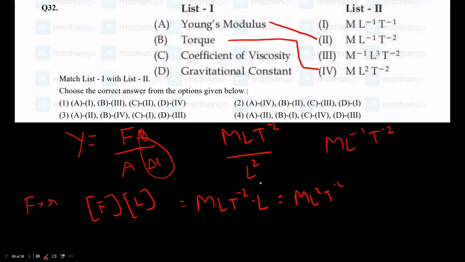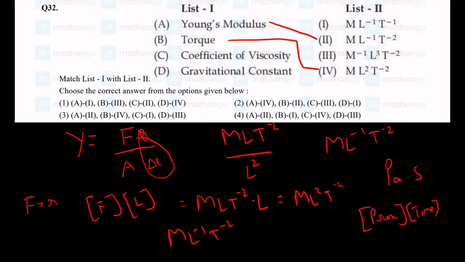Coefficient of viscosity. What is the unit of coefficient of viscosity? It's Pascal second, right? So the dimensions are basically pressure times time. What is it for pressure? ML^-1T^-2, we have derived it here, and into time it's going to give us ML^-1T^-1. So coefficient of viscosity will be ML^-1T^-1, and gravitational constant is going to be this thing. So what is our answer? A2, B4, C1, D3. Option 3 is correct. This is a very easy question. Yeah, a very scoring question indeed.